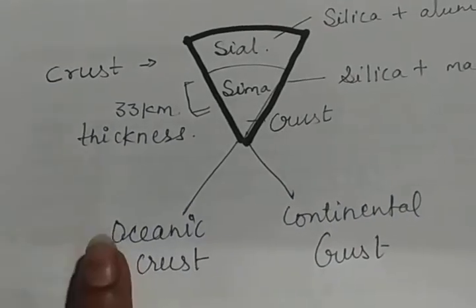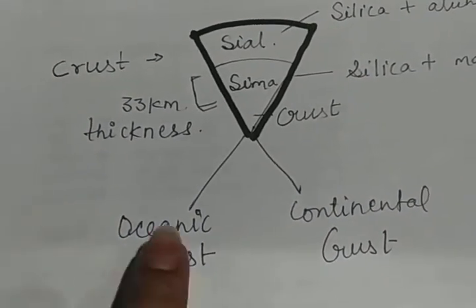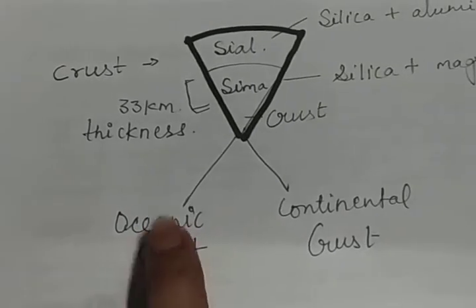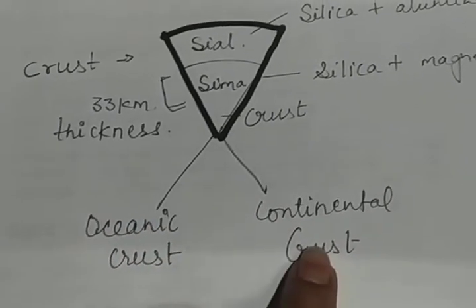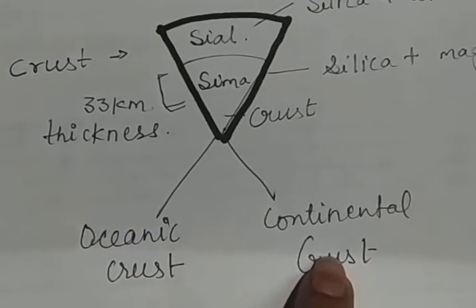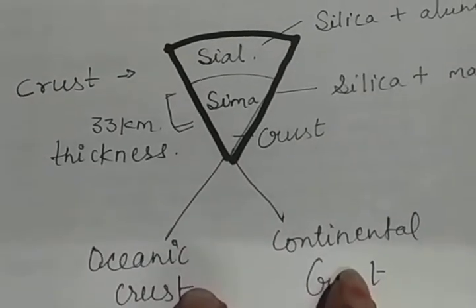You can see that the maximum part of the earth is covered by oceans, and in comparison to the oceanic crust, a little bit of the earth is covered by the continental area. So children, these are the two layers.